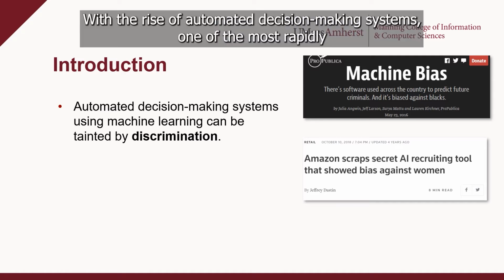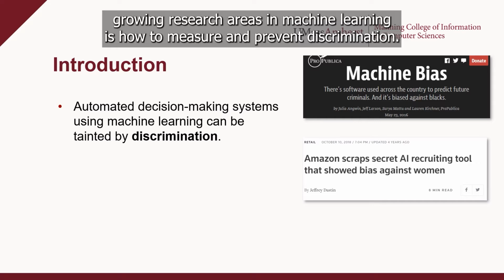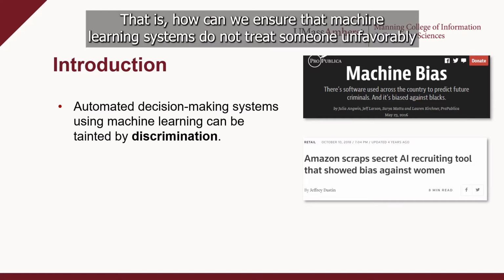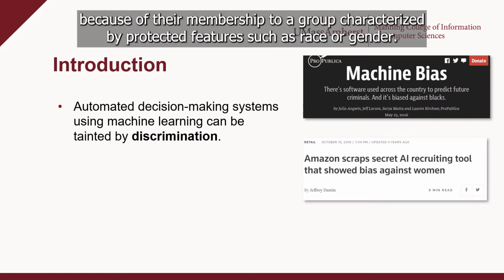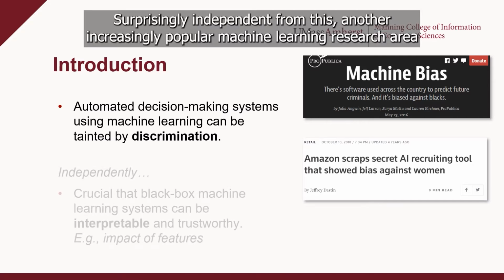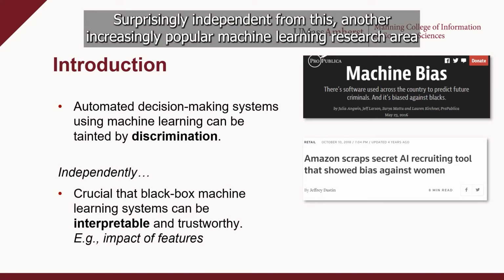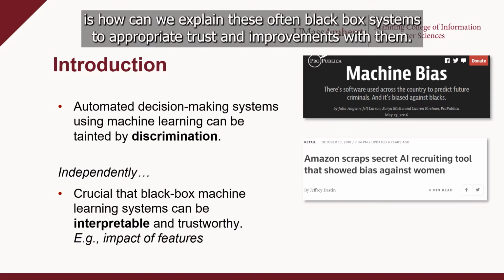With the rise of automated decision-making systems, one of the most rapidly growing research areas in machine learning is how to measure and prevent discrimination. That is, how can we ensure that machine learning systems do not treat someone unfavorably because of their membership to a group characterized by protected features such as race or gender? Surprisingly independent from this, another increasingly popular machine learning research area is how can we explain these often black box systems to appropriate trust and improvements for them.